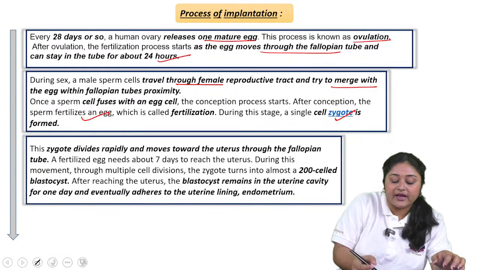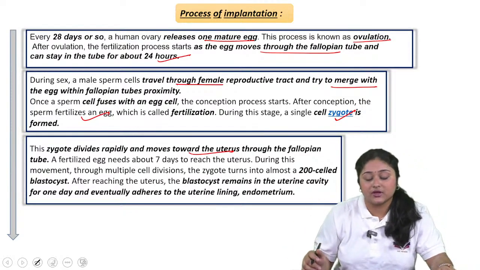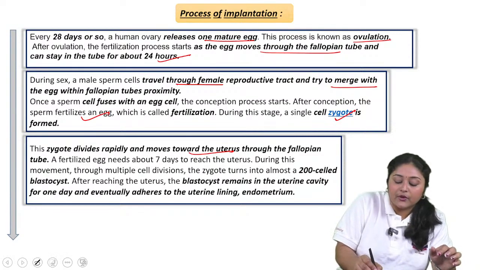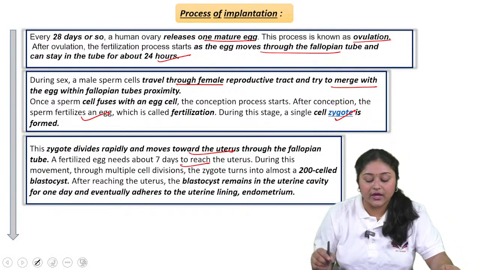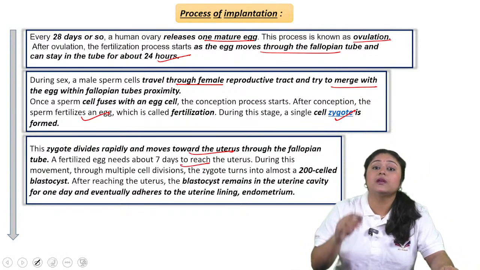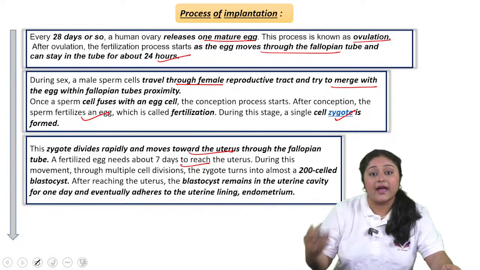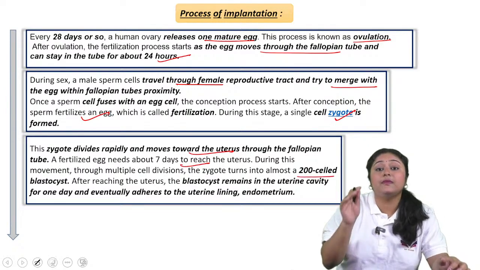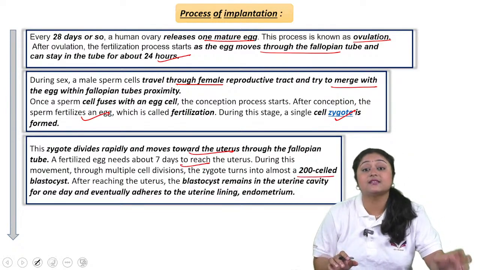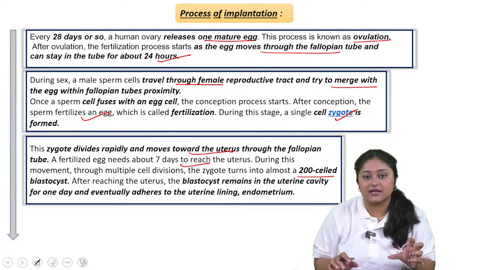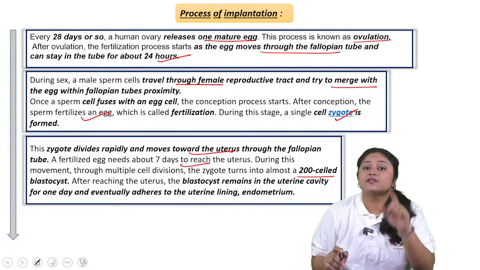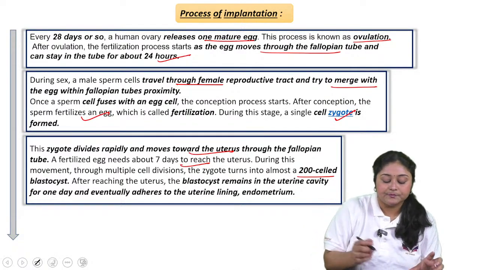It divides rapidly and moves towards the uterus through the fallopian tube, and the fertilized egg takes about 7 days to reach the uterus. During this movement, multiple cell divisions happen through mitosis. After this, the zygote turns into a minimum of 200 cells, and at that time it is called a blastocyst, because the 200 cells are arranged in one single layer.